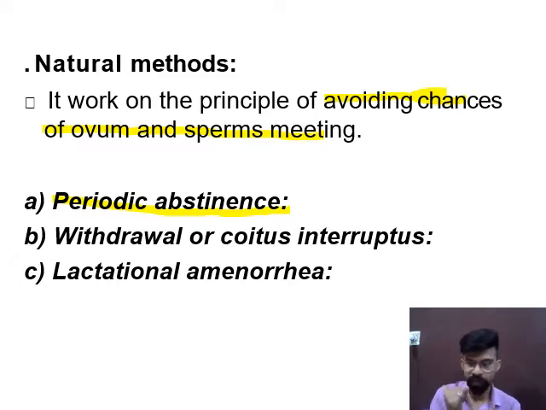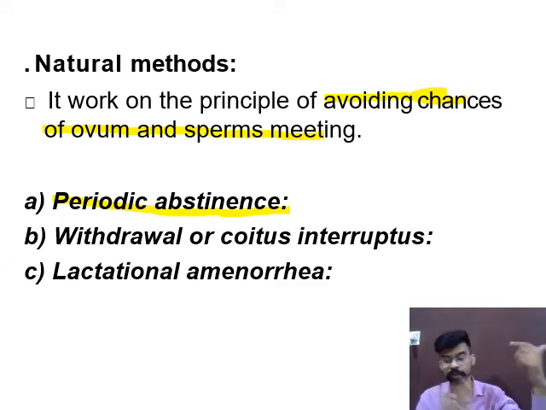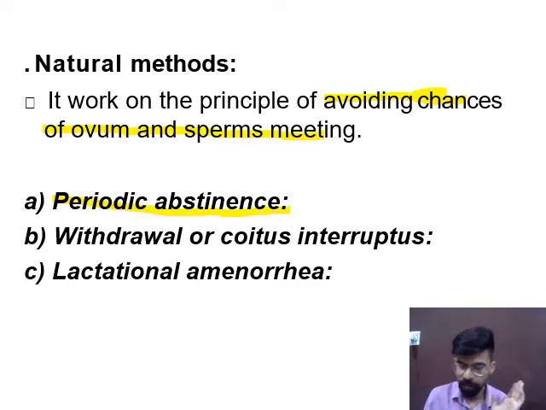So 11, 12 and 13, and at the 13th day the probability of egg release will be high. Suppose on the 11th day sperm enter the female body, and on the 13th day the egg may release, so the chances of fertilization will be high.